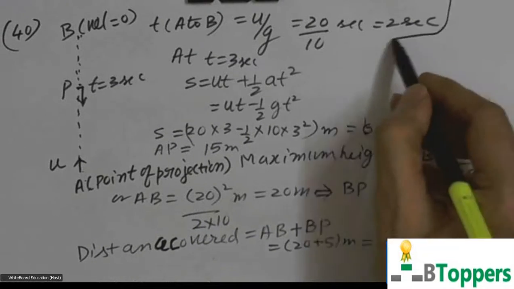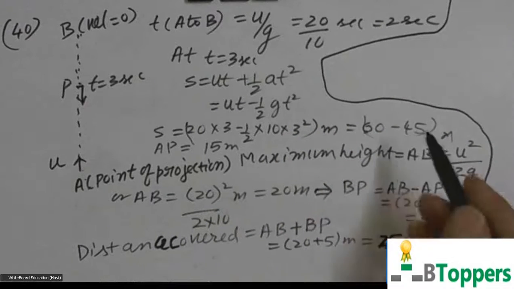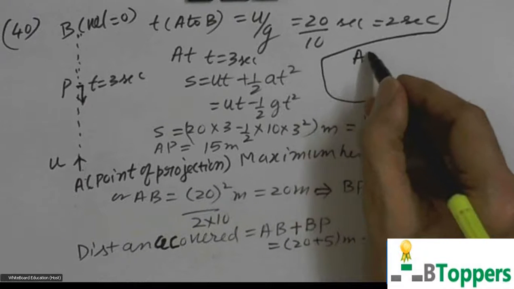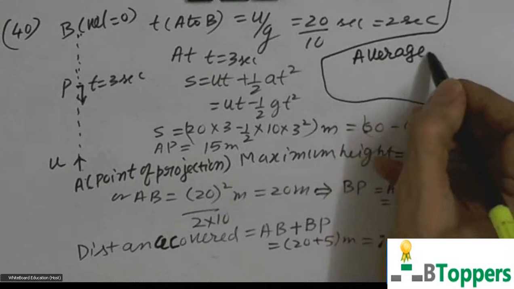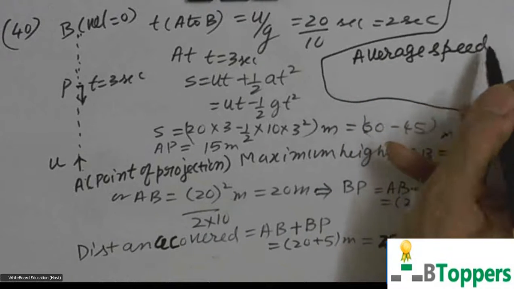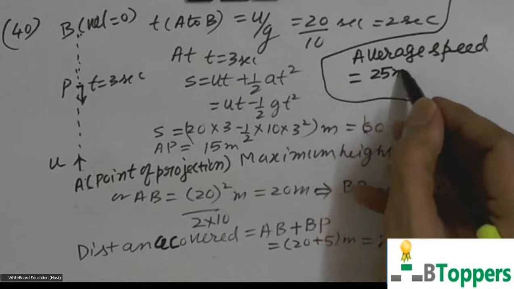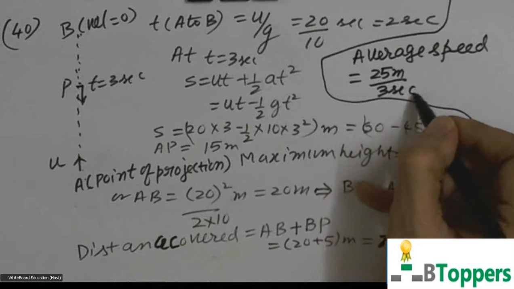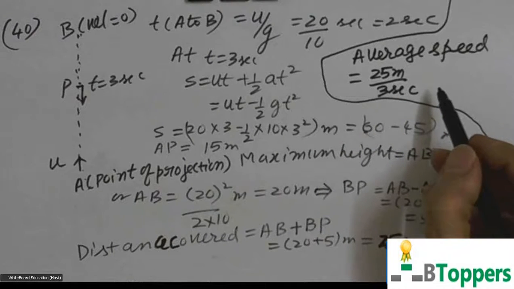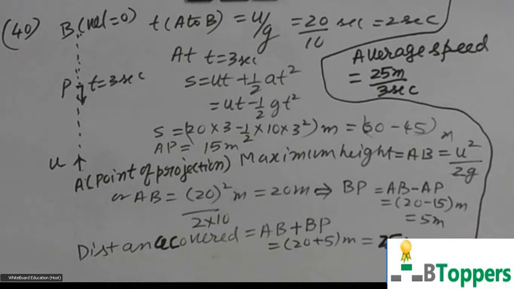So the average speed of the body during 3 seconds after projection is equal to the distance covered in 3 seconds, that is 25 meters, divided by the time interval. So that will be 25 by 3 meters per second. So the answer is 25 by 3 meters per second. If you want to copy the solution of the problem, you can take a pause and copy the solution of the problem.